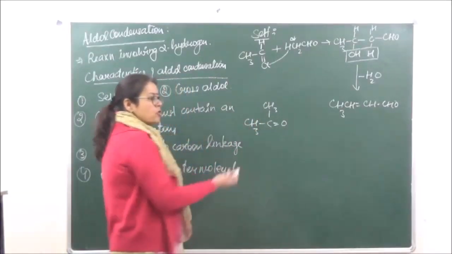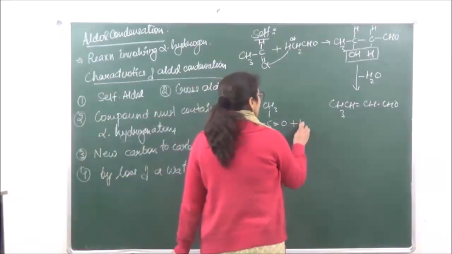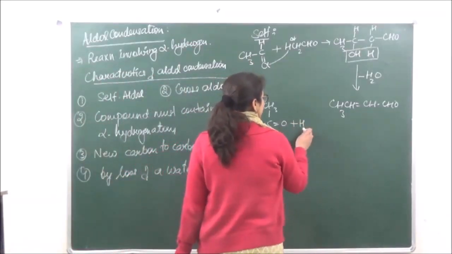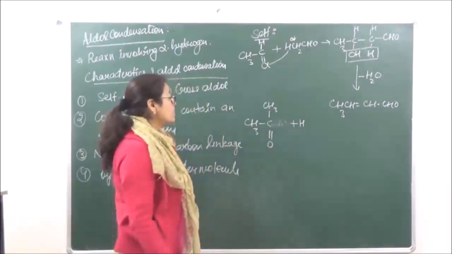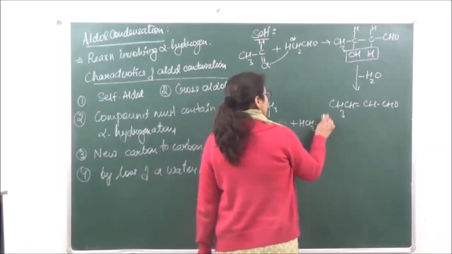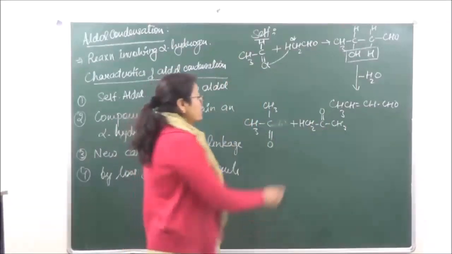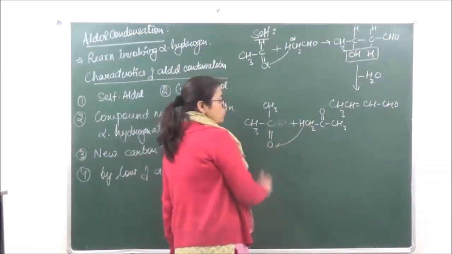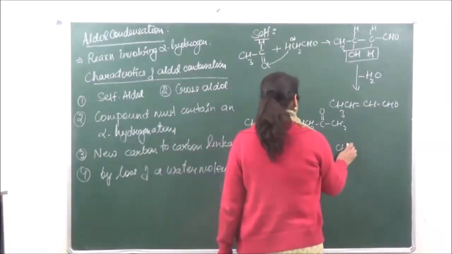Both are alpha hydrogens over here. So let's just take another molecule of a ketone, C double bond O, so that you understand it better. So we have H, CH2, C double bond O and CH3. Now it is this hydrogen which is going to migrate over here and we are going to get a ketone.